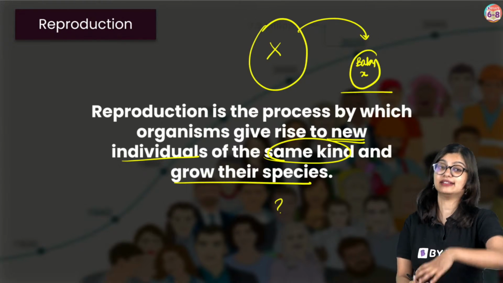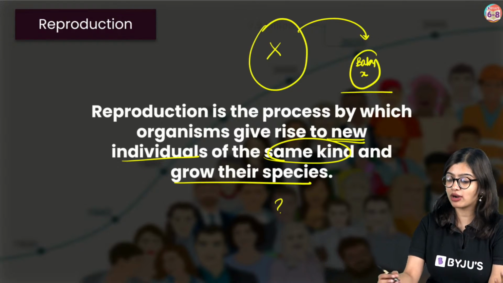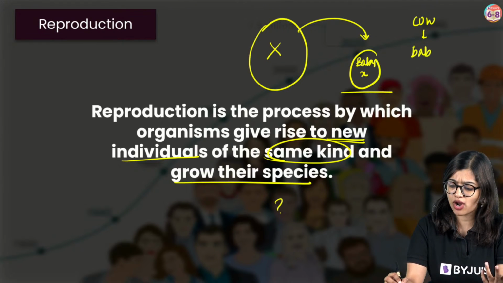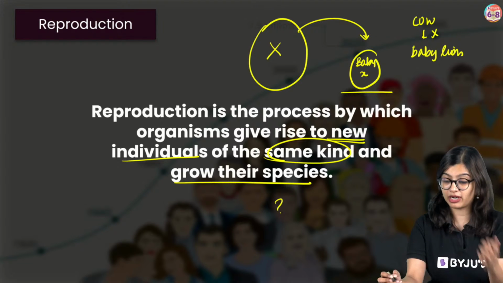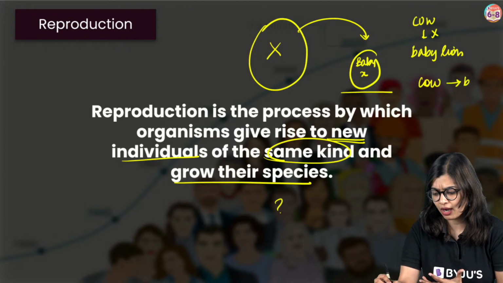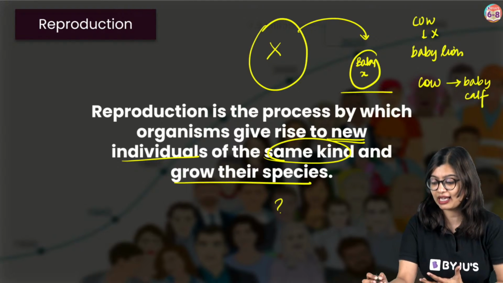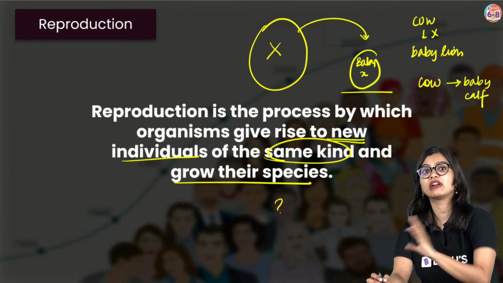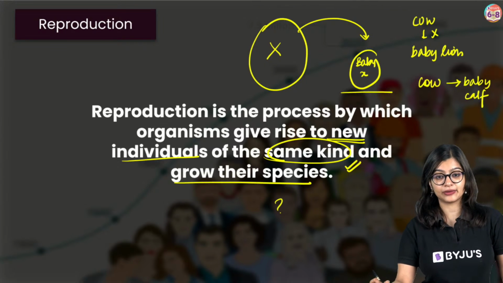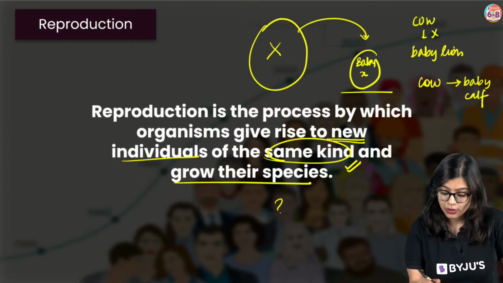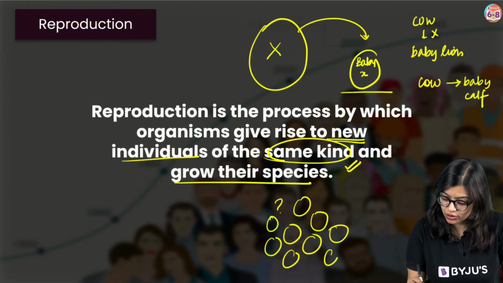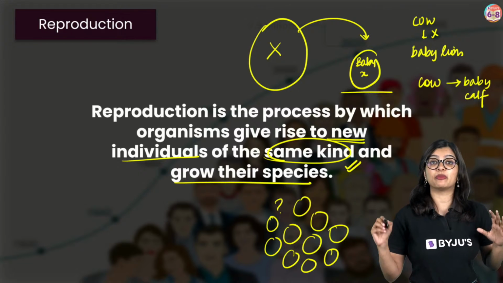But it is not that it has given rise to some random organism, not like there was a cow and a cow gave rise to a baby lion. Rather, a cow would have given rise to maybe a baby calf. Or similarly, a lioness would have given rise to cubs. So here what is our focus? It means of the same kind, so that it will grow in its number. So this is what we understand as reproduction.